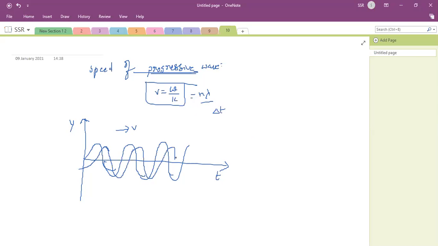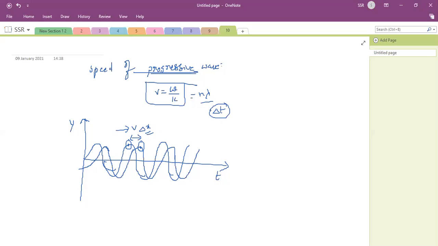Next to this, the wave is continuing like this. After delta t time, let us consider this particle and this particle. That means the same particle at the next position after delta t time. Then the distance traveled by the wave, delta x, will be traveled horizontally in a delta t interval of time.